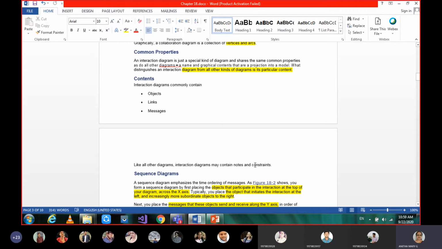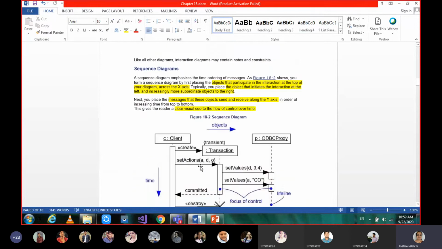I was telling you about transient, right? The creation of that object: the existence of that object is within the system. When it is needed, it will be created, and when it is closed, it will be destroyed. Such things we call transient, which is a constraint, which is a condition. So based on the requirement, we can also use notes and constraints in interaction diagrams, that is sequence and collaboration diagrams.